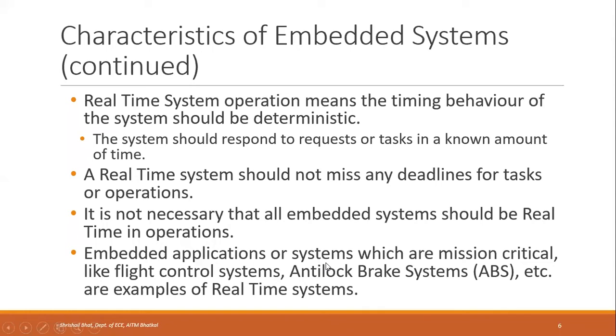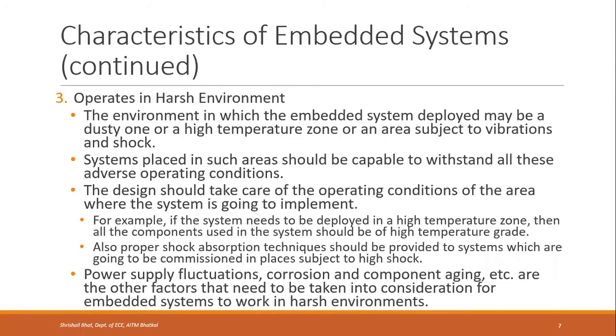Okay, so that's about the reactive and real-time characteristic of embedded systems. Next characteristic we have is that embedded systems operate in harsh environments. The environment in which the embedded systems are deployed may be a dusty one where there is too much dust or wind, or a high temperature zone where temperature is extreme, or it may be very low, or an area subject to vibrations and shock. The systems placed in such areas should be capable of withstanding all these adverse operating conditions.